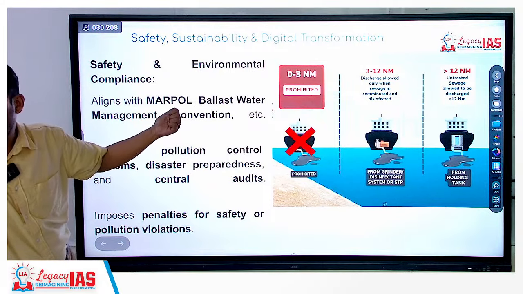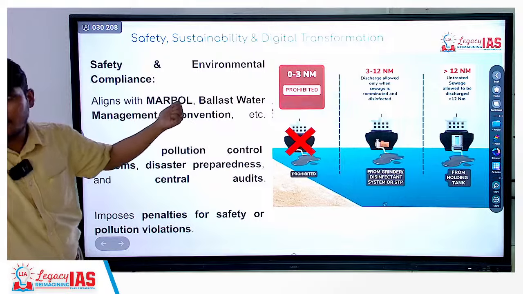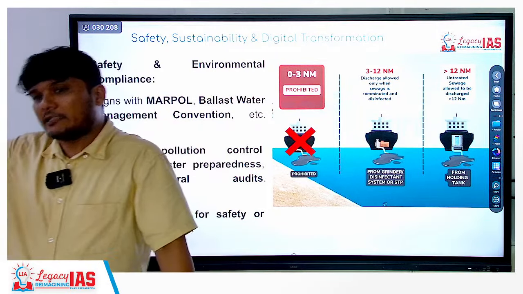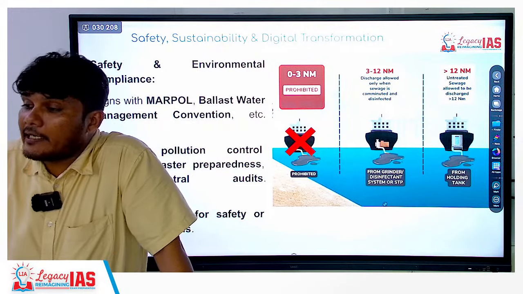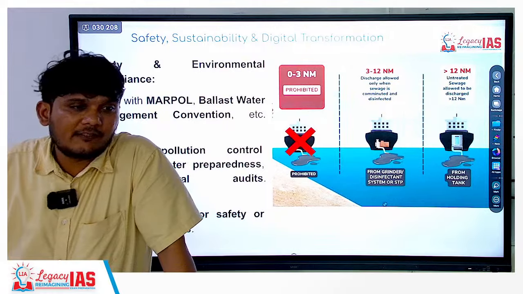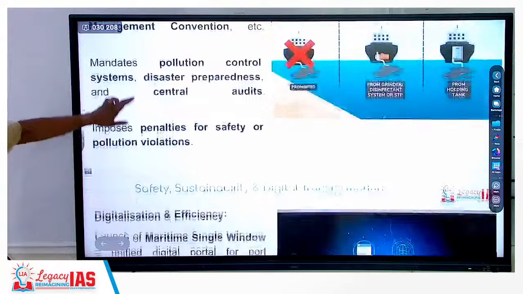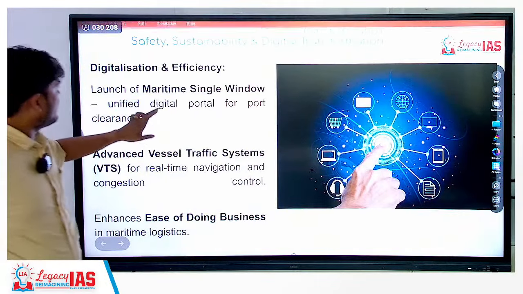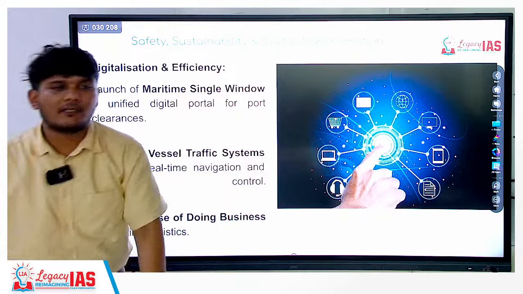It is against pollution. It is basically a French word which they have converted into English and written as MARPOL. The abbreviation comes from, I think, the French language. Okay? So it is the measures that are provided against the pollution and for the safety standards of ships. Okay? So it is in sync with that. Anything else? Yes, digitization and efficiency. So digitalization of the ports is taking place so that everything is completely digital.